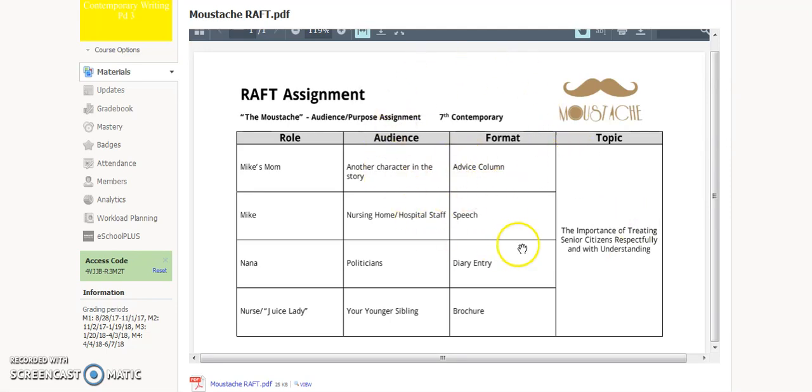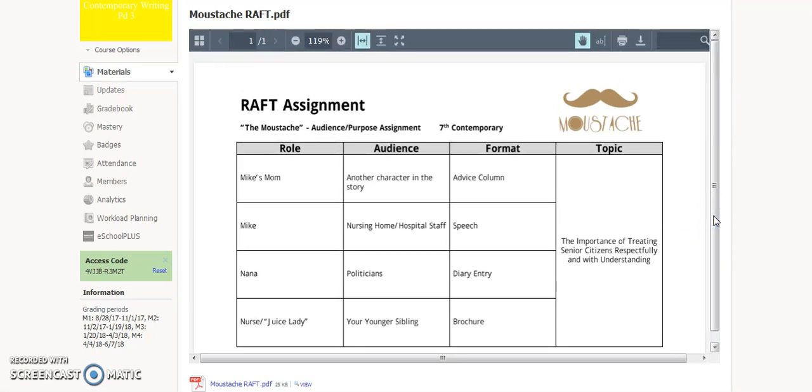You do need to do a brainstorm in your writer's notebook, and you do need to date it with today's date, 10/3. After you do the brainstorm in your writer's notebook, then you should move to your iPad and do a typed rough draft of this assignment. Once you've completed your typed rough draft, you need to print this and bring it to the next class.